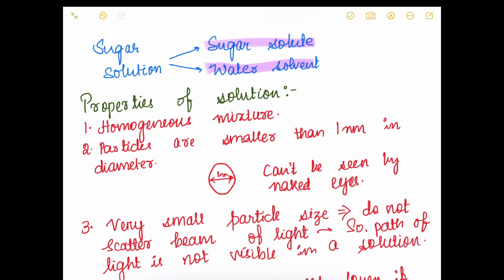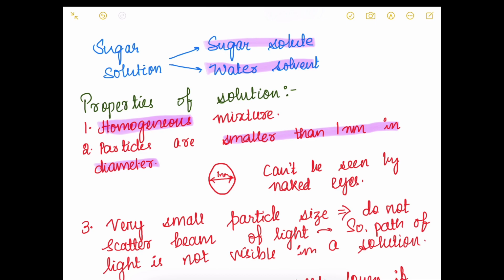Now, let us discuss the properties of solution. As we have discussed in its definition itself, it is a homogeneous mixture. Next, the particles are smaller than 1 nanometer in diameter. 1 nanometer is a unit of length and 1 nanometer is equal to 10 raised to the power of -9 meters. If the particles are such small, then obviously we can't see them with the help of naked eyes.